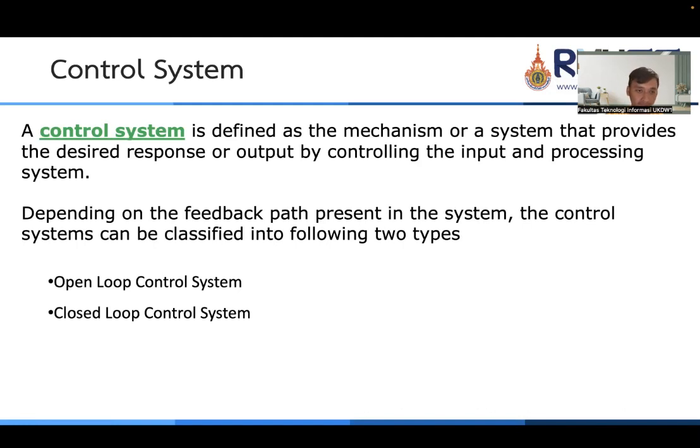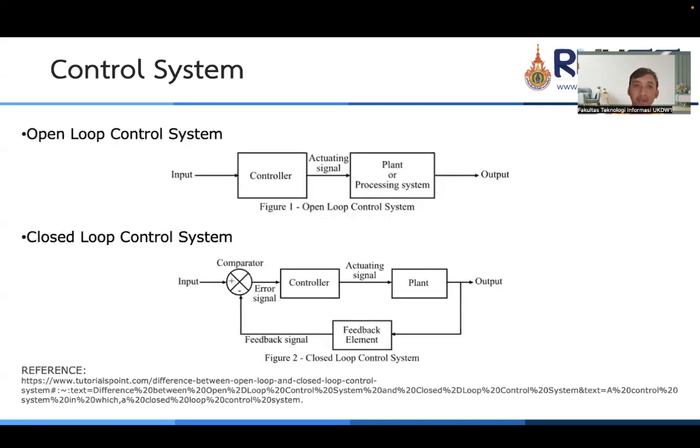The first is the open loop control system, and the second is the closed loop control system. So with a control system, we have some plant, and we give the input to our plant, and we can control the output. We want to control the output as we desire.